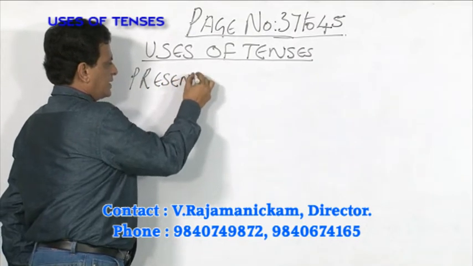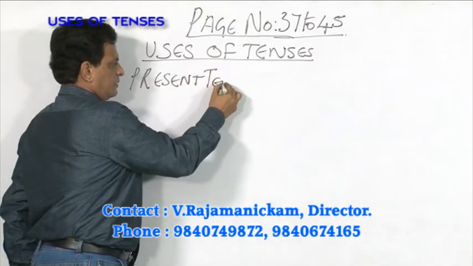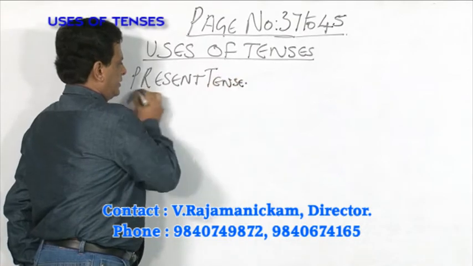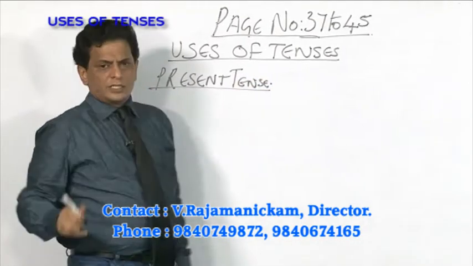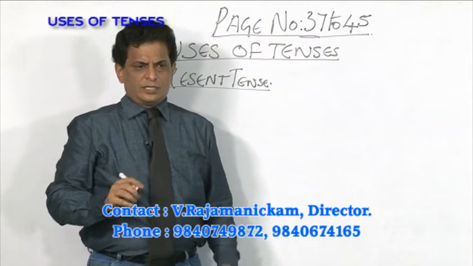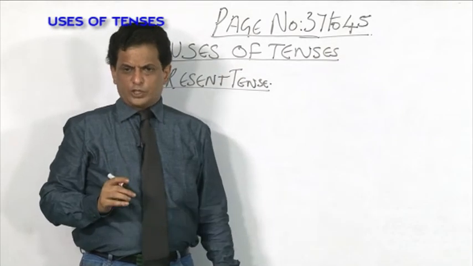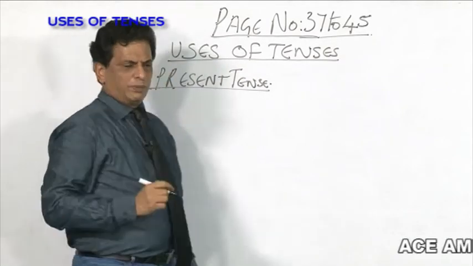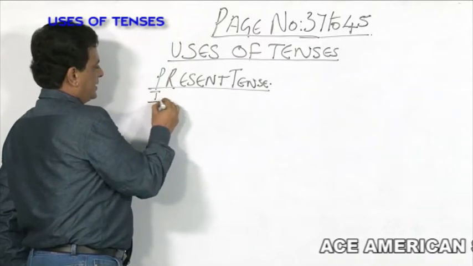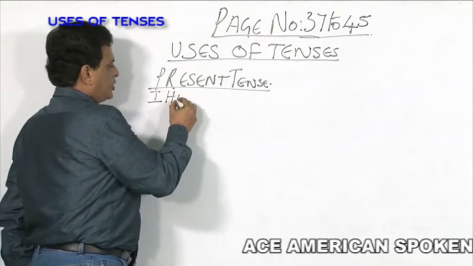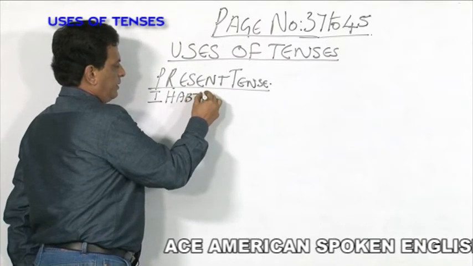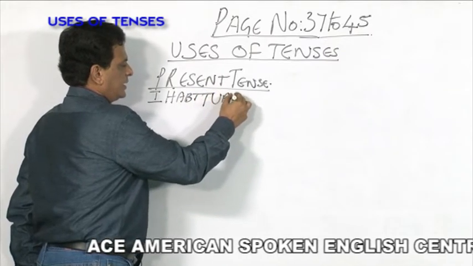Where do you use this present tense? Very important. The present tense is used in 5 important places. What is the number 1 place? Number 1 place, it is used for a habitual action. What do you mean by habitual action?